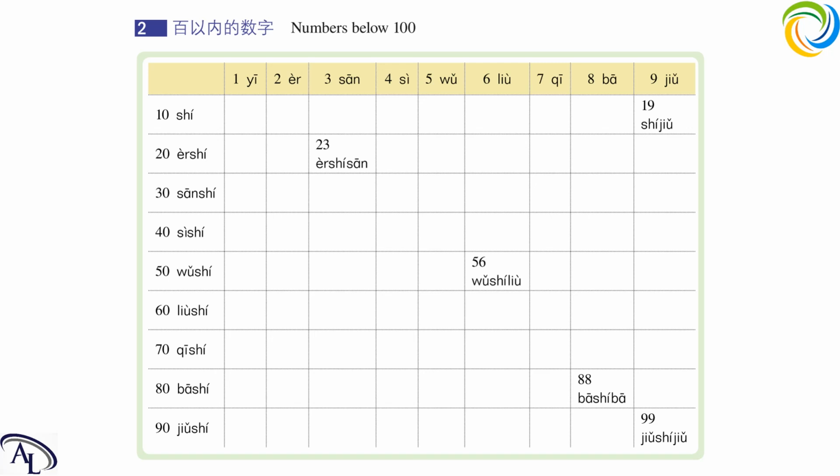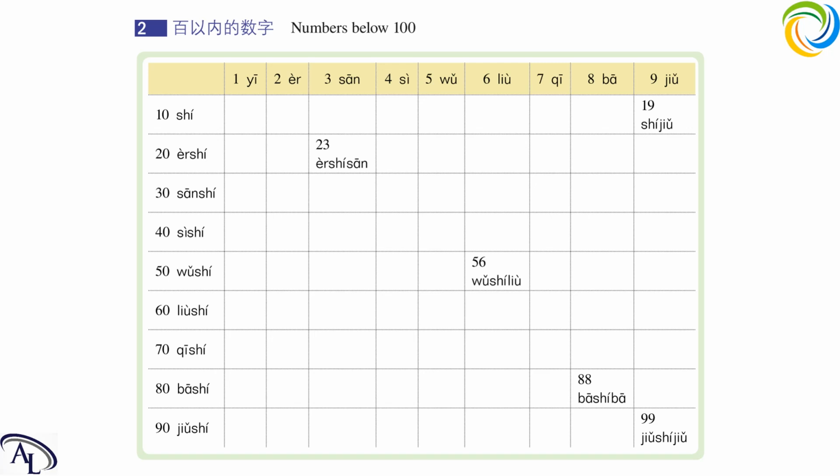Okay, next one is 七. 7. 7 in Chinese looks like this. Okay, this gesture is like this. 七. Read after me. 七. Next 8 is 八. 八. Next one 九 is 9. It looks like this. 九. Okay, this is from 1 to 10. Let's try to read it from the start, each for twice.